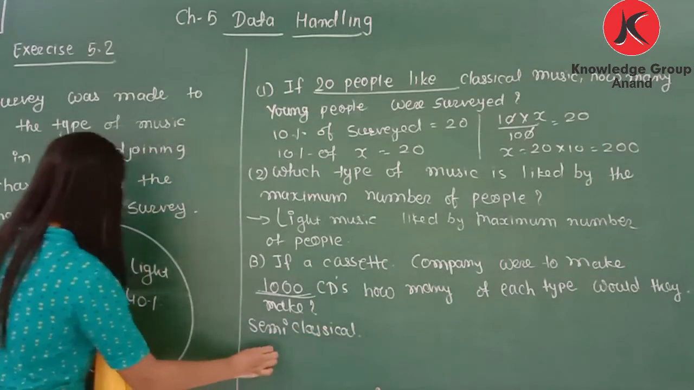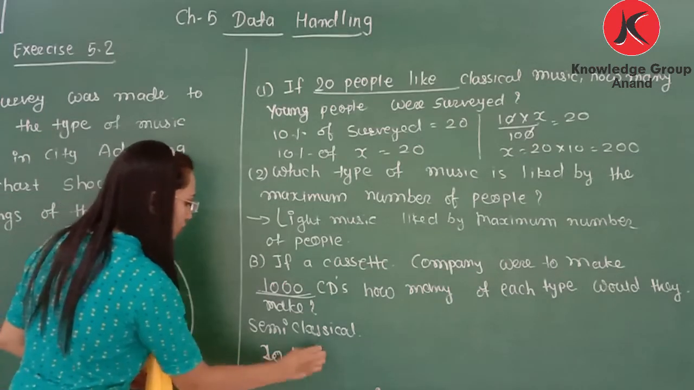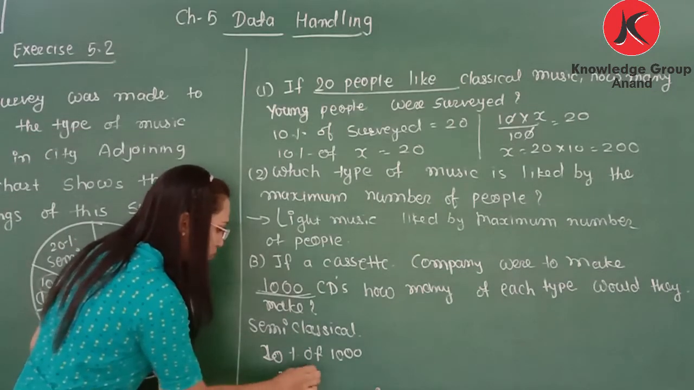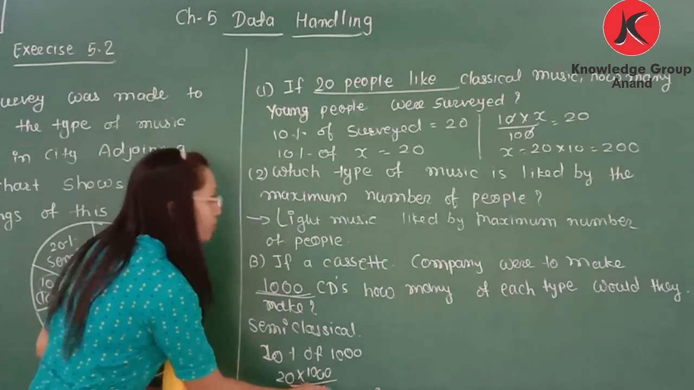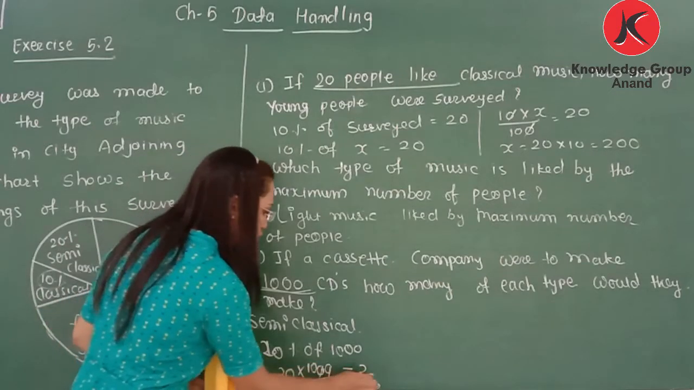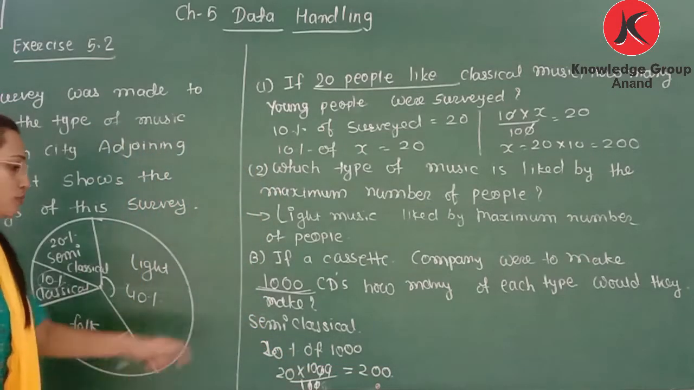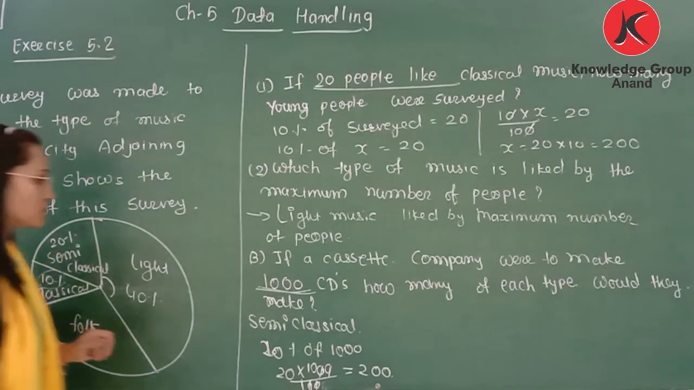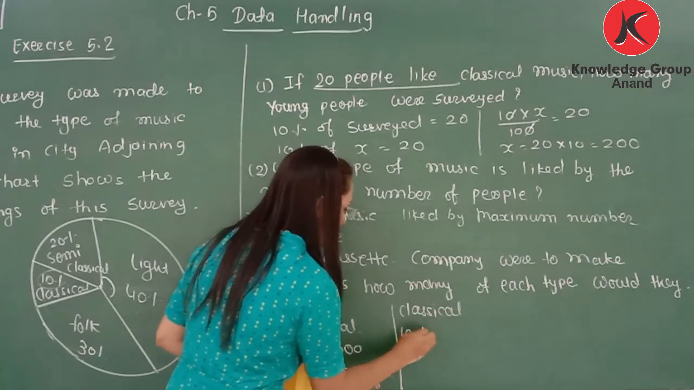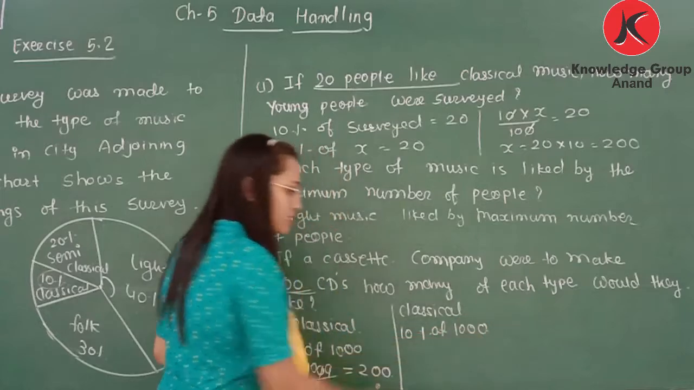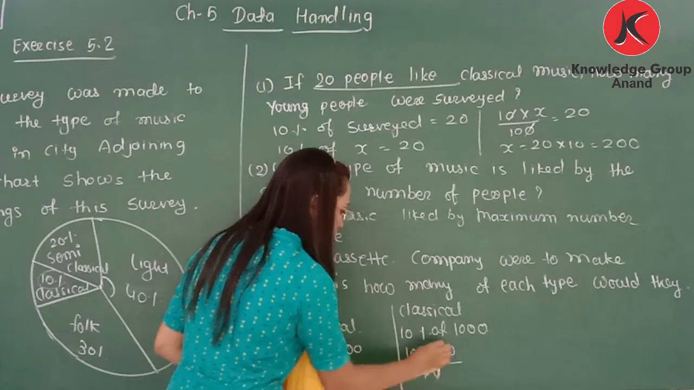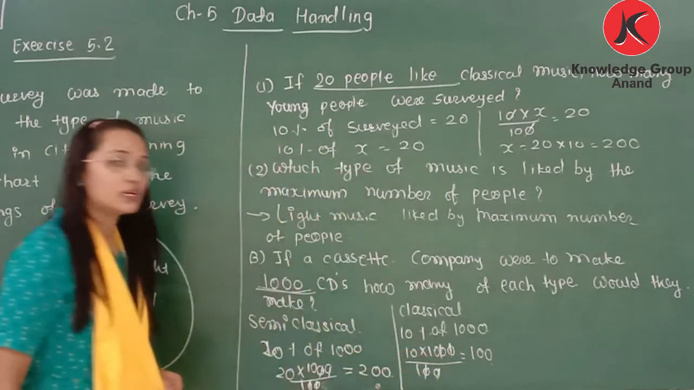So here we need to find, let's start with how many CDs of semi-classical. So 20% of 1,000 gives the semi-classical. So 20 multiplied by 1,000 divided by 100, as we performed here. Now the zeros will be cancelled, so it is 200. These 200 CDs need to be made for semi-classical. Now classical, that is 10%. So let's find classical. 10% of 1,000 gives classical music. So 10 multiplied by 1,000 divided by 100. The zeros will be cancelled. So 100 CDs must be of classical.